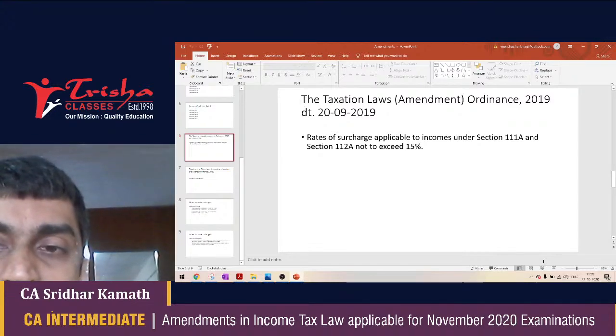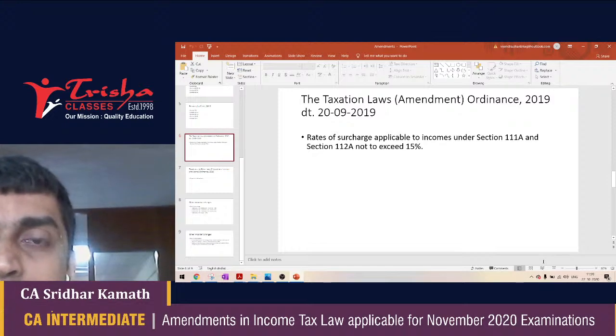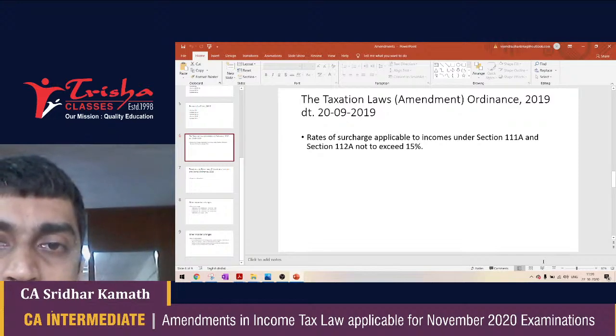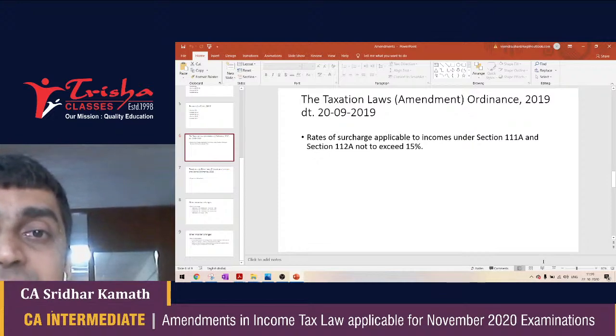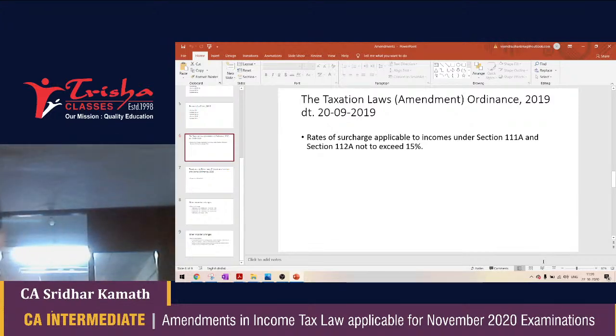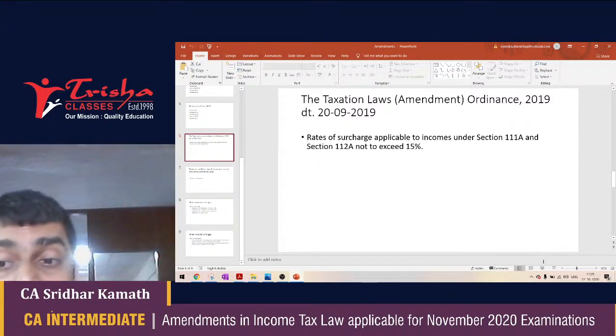If you have got incomes under section 111A and section 112A, what is 111A? Short-term capital gains on sale of shares listed in the recognized stock exchange, units of an equity-oriented fund, or units of a business trust, where STT is paid. This is short-term capital gains covered by section 111A, which is taxable at a flat rate of 15%. Remember, special incomes that we were discussing at the beginning of this session. This is one of those special incomes.